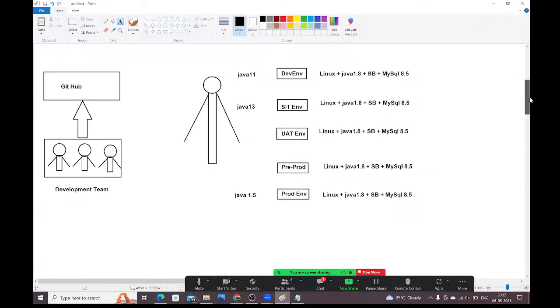Here we have developed the application and we need to run that application in multiple environments. Whatever softwares, libraries, and dependencies I have used to run that application, the same kind of softwares and same versions should be in all these environments. Then only you can run the application in all these environments.